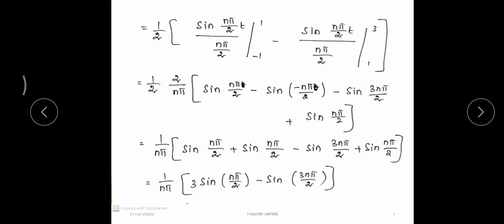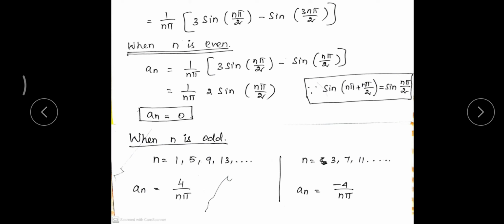We all know the trigonometric formula, sin of minus theta is equal to minus sin theta, so this will become plus sin theta. If I look into the expressions, term 1, term 2 and term 3 are same. So I can write 3 sin n pi by 2 minus sin 3 n pi by 2. This is the an we achieved so far. Now we will try to minimize this an equation.